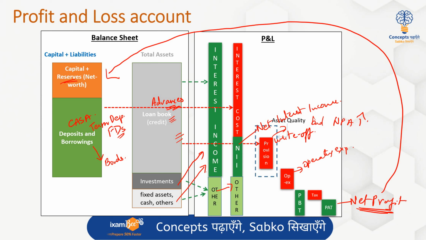So it becomes a part of the reserves, which are a part of the net worth, also known as the shareholders' equity or the shareholders' funds of the bank.